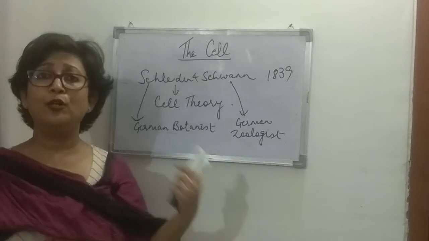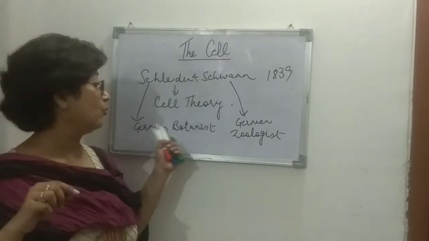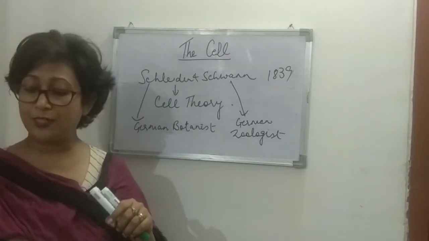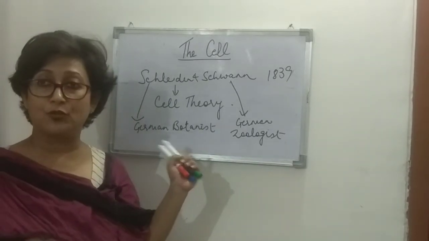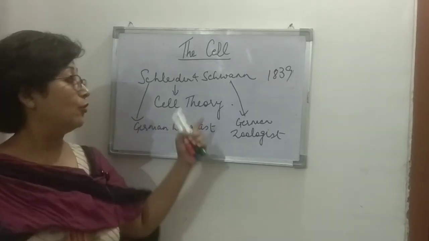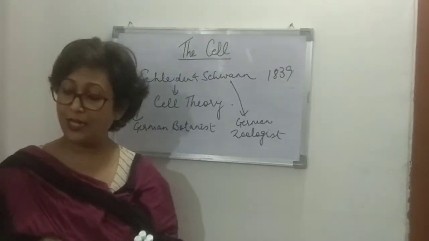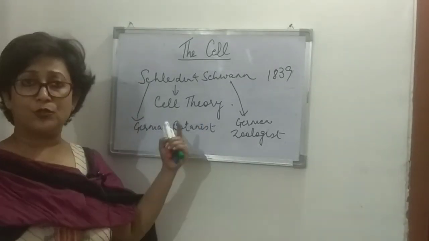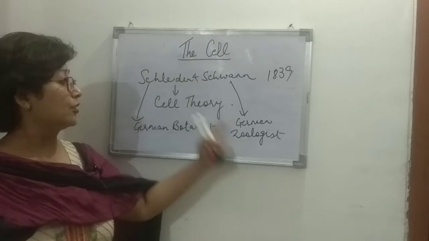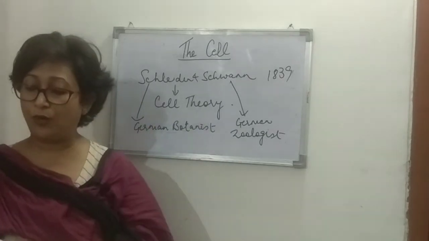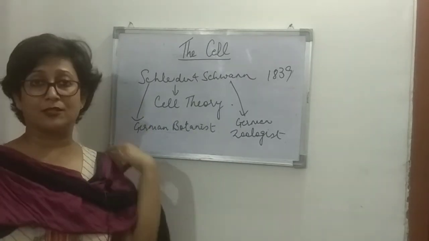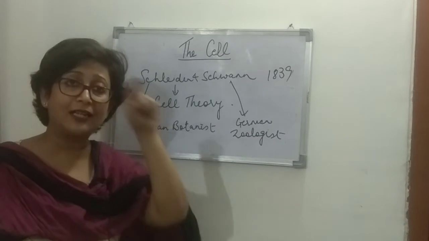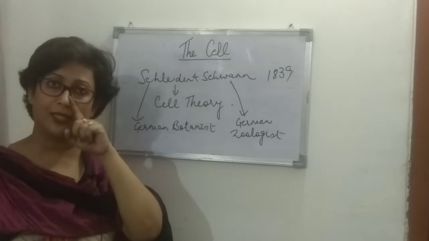Theodor Schwann, the German zoologist, found that animal cells lack an outer covering, that is, the cell wall.